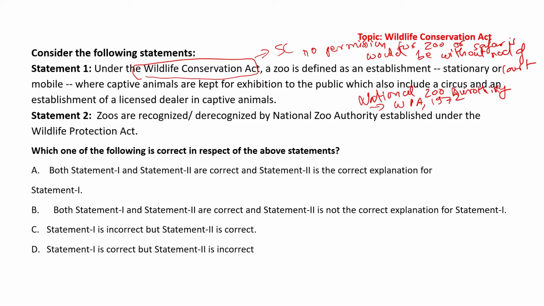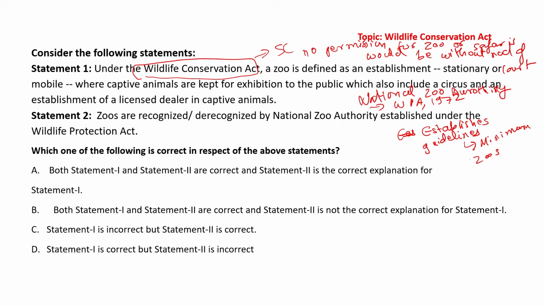Alright, and what are its responsibilities? Basically, it establishes guidelines for the purpose of maintaining some minimum standards for operation and design of zoos.